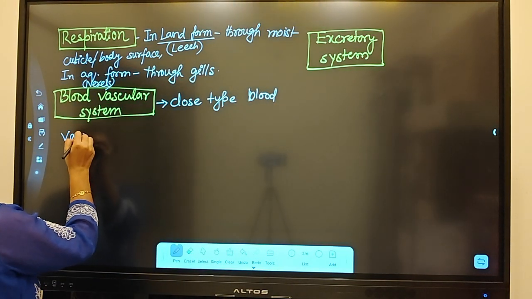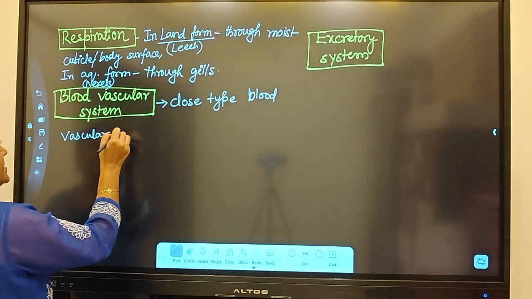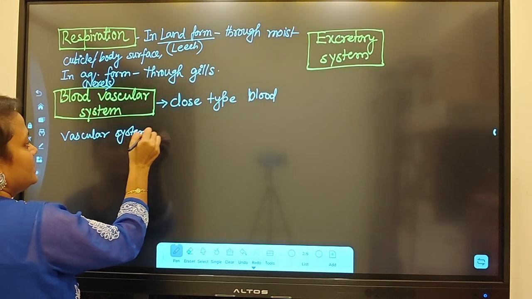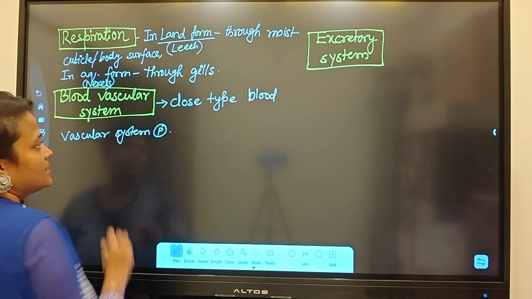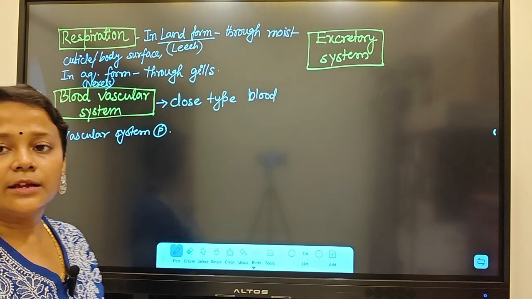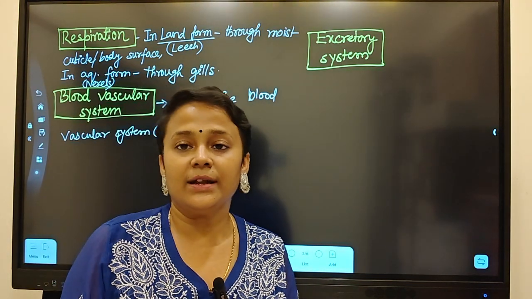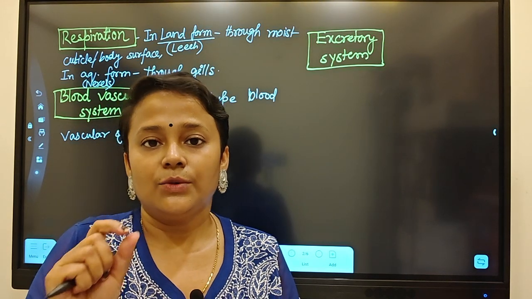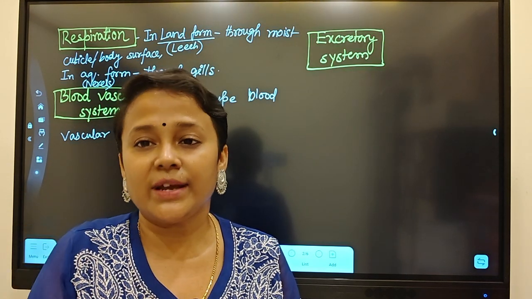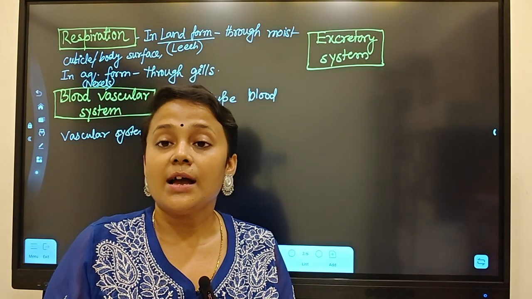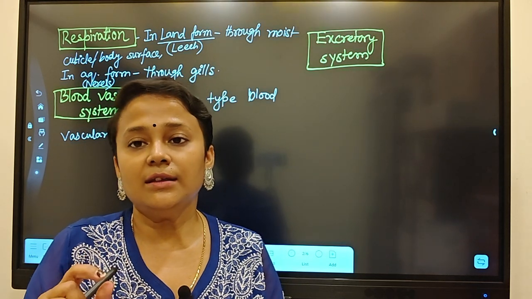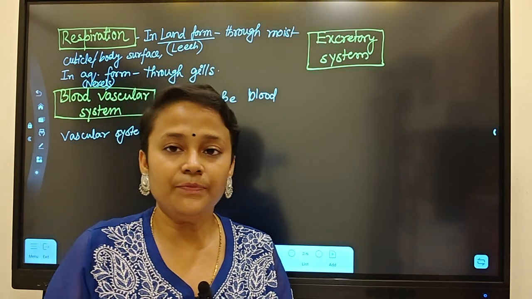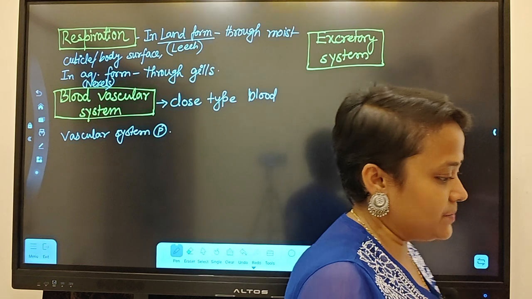In blood, there will be no red blood cells, but some amoebocytes, which are basically like white blood cells, are present. And hemoglobin, here it is absent.